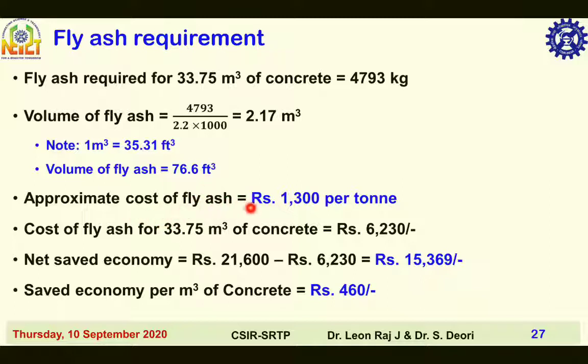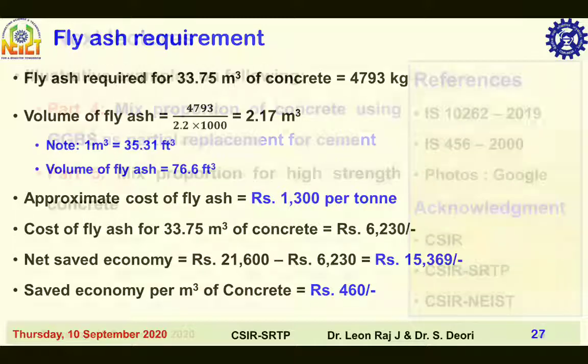Approximate cost of fly ash is equal to rupees 1300 per ton. Cost of fly ash for 33.75 meter cube of concrete is equal to rupees 6230. Net saved economy is equal to rupees 21,600 minus rupees 6,230, which is equal to rupees 15,369. Saved economy per meter cube of concrete is equal to rupees 460. So approximately 500 rupees per meter cube of concrete you are saving. So these are all the economic analysis of fly ash concrete.